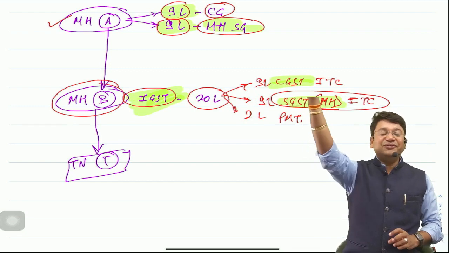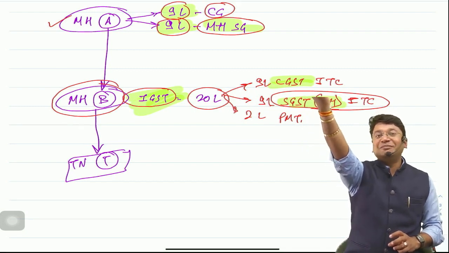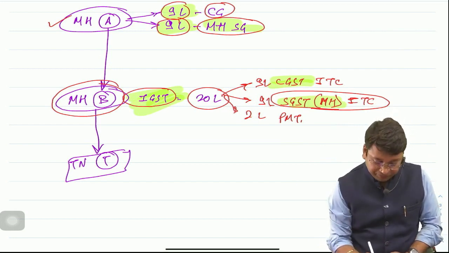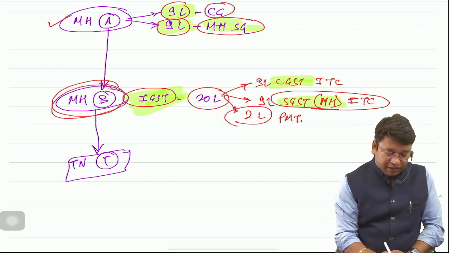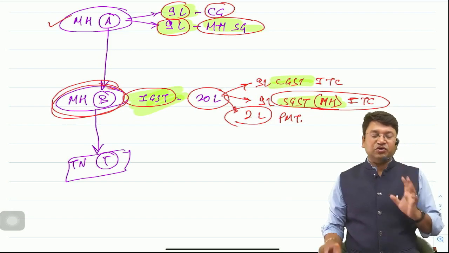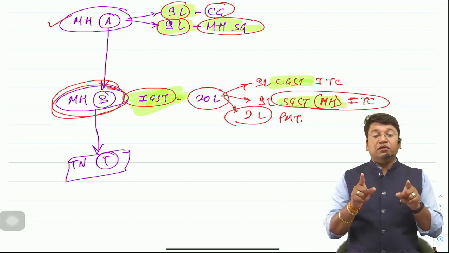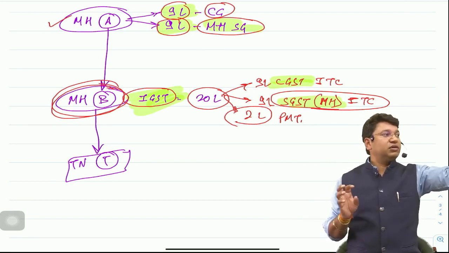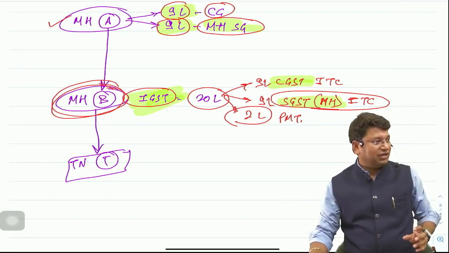Sir, so the Maharashtra state government will pay rupees 9 lakh from their account to the IGST account, and the remaining 2 lakh will be paid by Mr. B to the IGST account. So ultimately, where are the funds? In the CGST account. See, these are 3 accounts. CGST account.